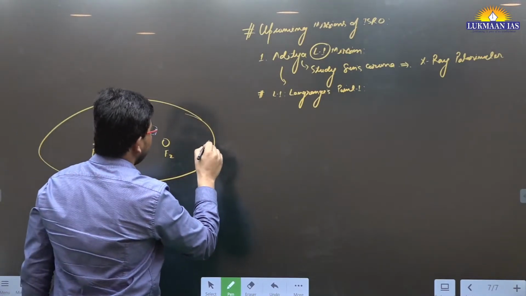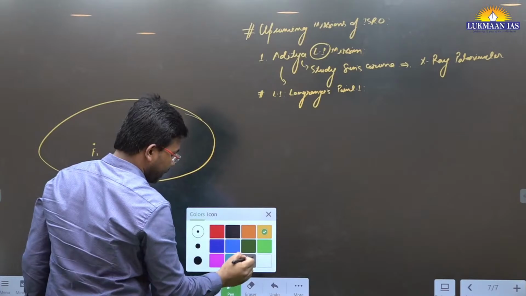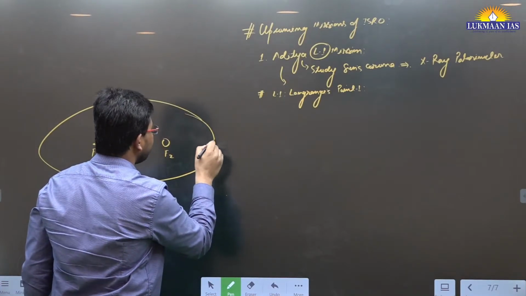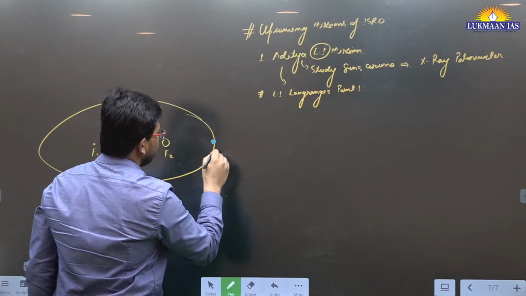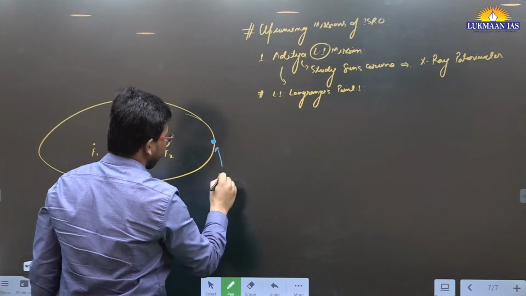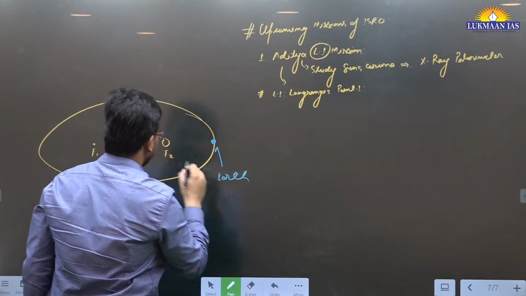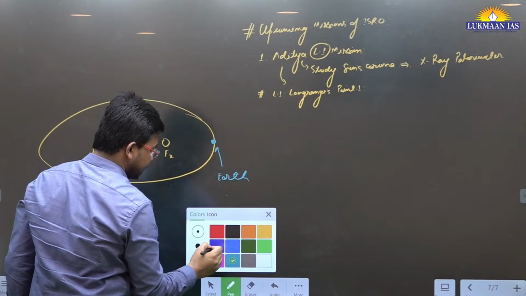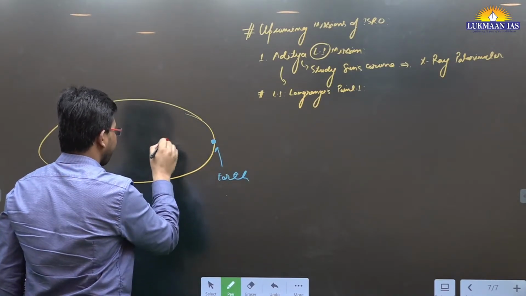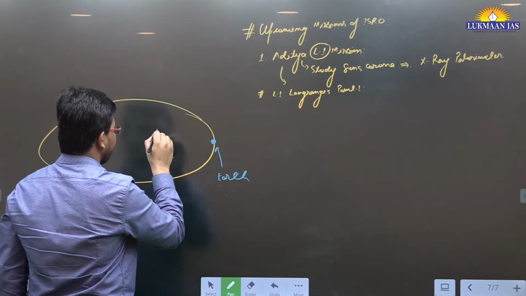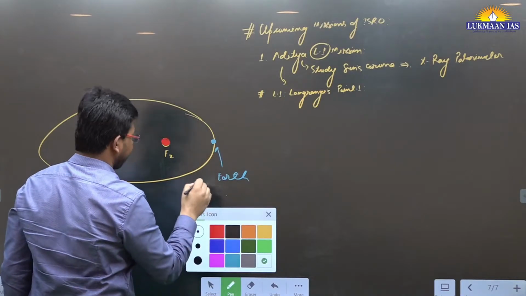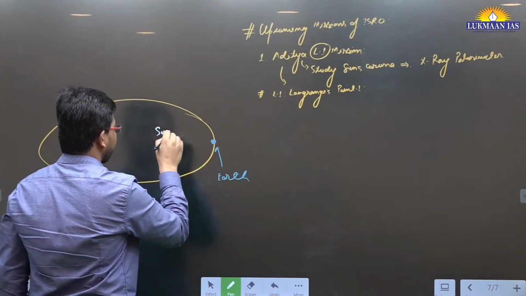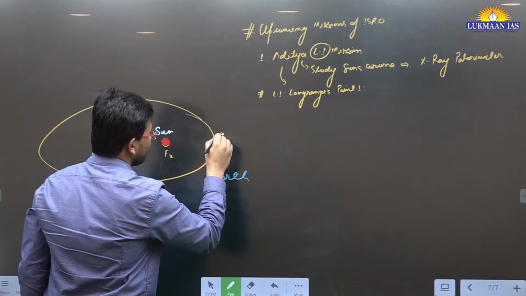Let's say this showcases Earth, it is important for you to understand this. This point showcases the sun. Let's say this showcases the moon.